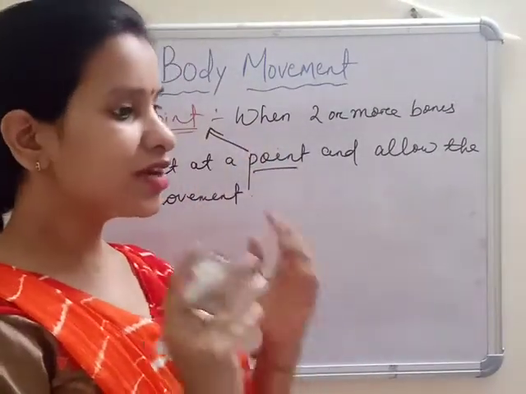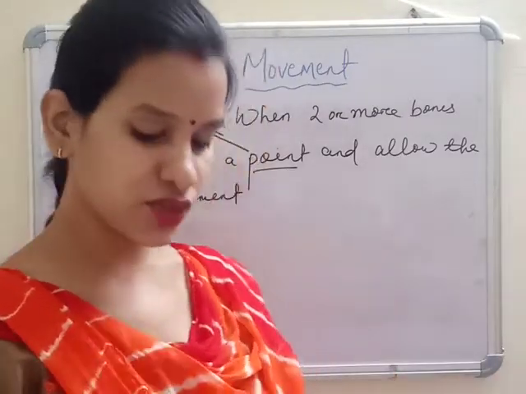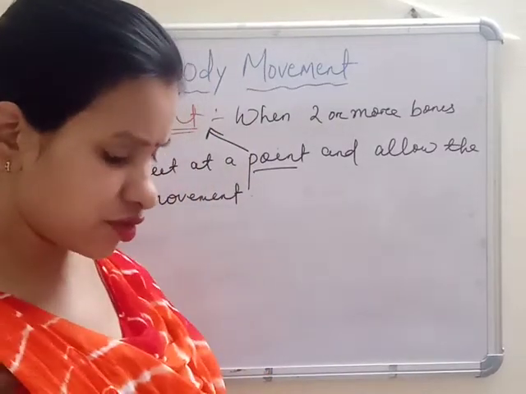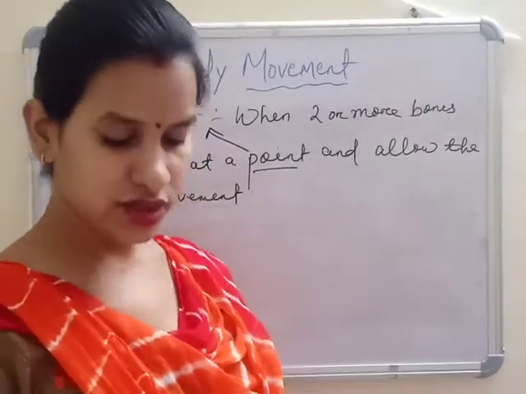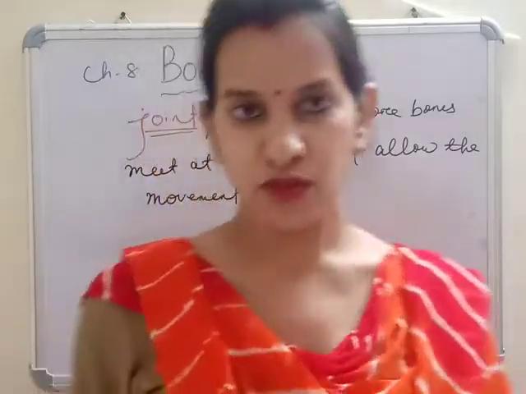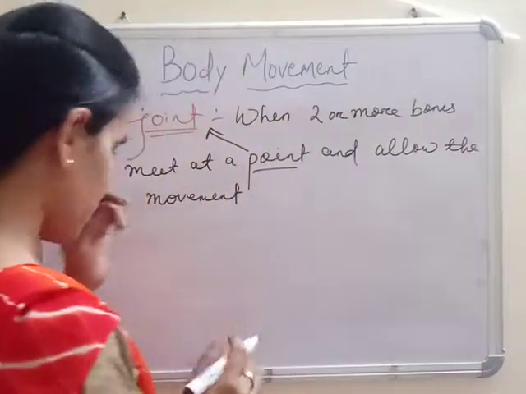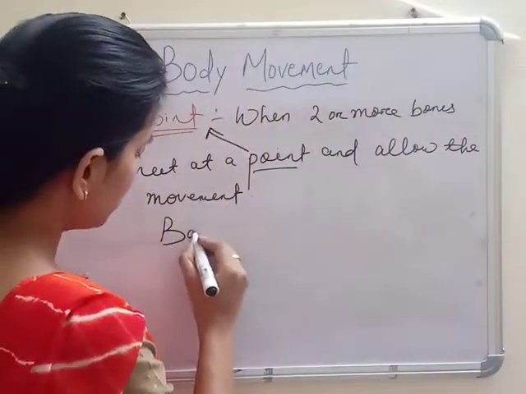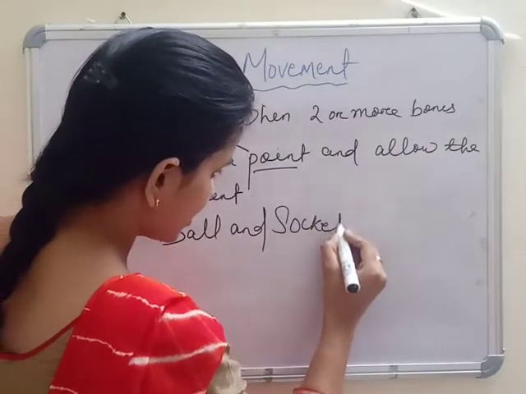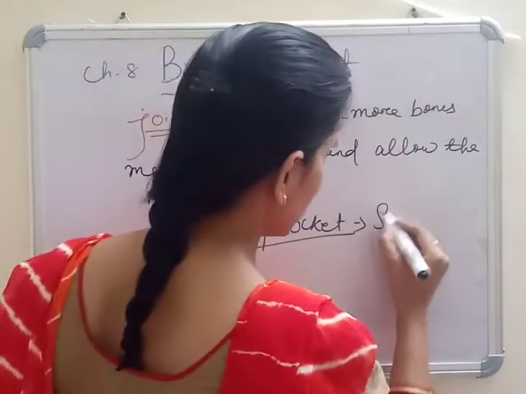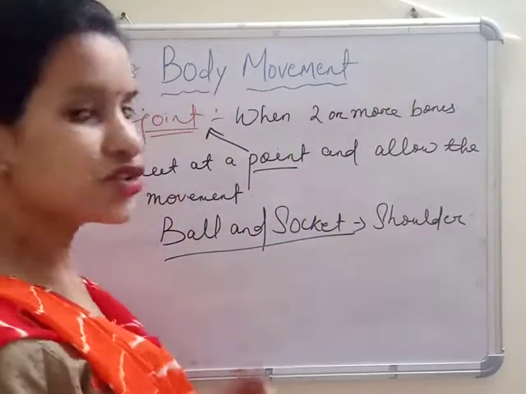Now let's see what types of joints are present in our human body. Let's discuss one by one. First, I'll go for the shoulder joint. You can move your hand in a circular manner. Let's see what the joint is called. The joint is called ball and socket joint. Example is your shoulder.